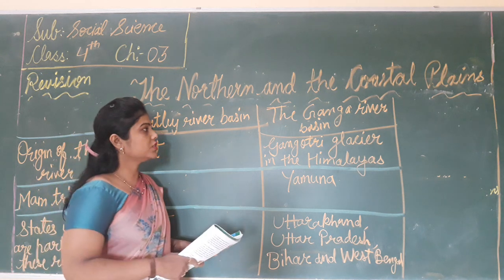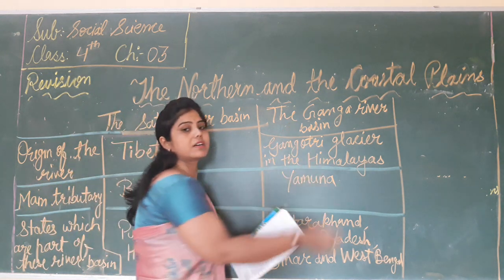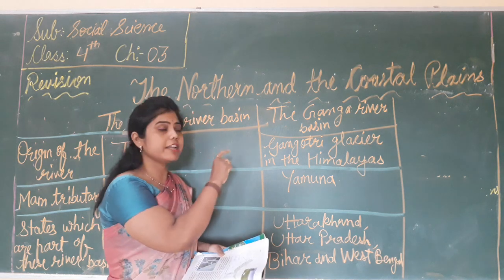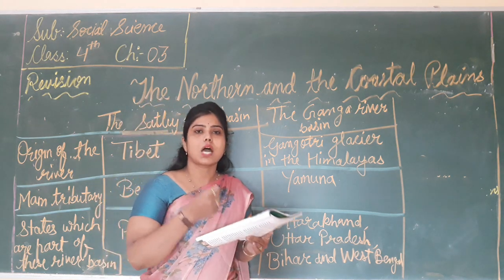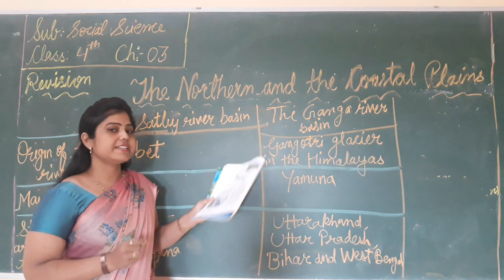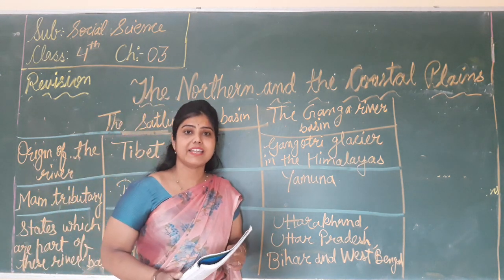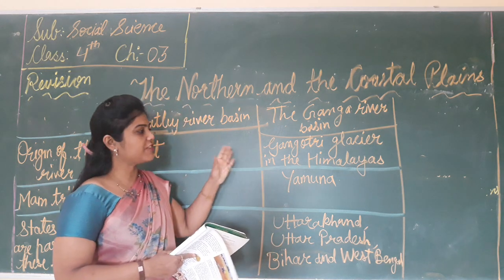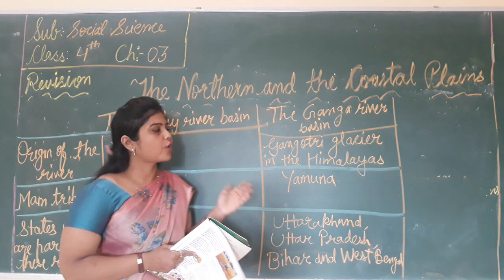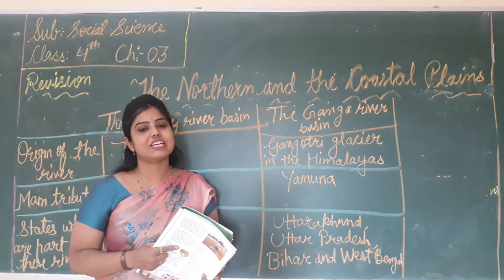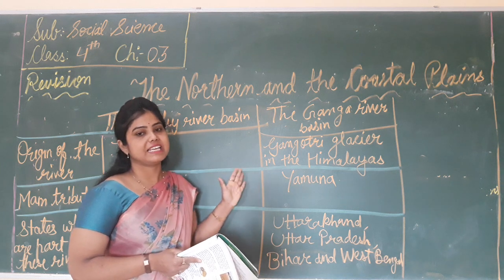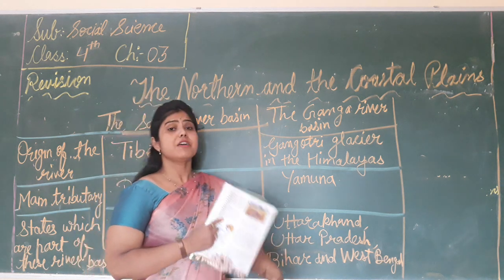Now what do you understand by the Ganga river basin? The Ganga river is 2500 km long and it is the largest river of India. Which river? The river Ganga. It is the largest river of India and it originates from the Gangotri glacier in the Himalayas, and its basin is the largest basin.